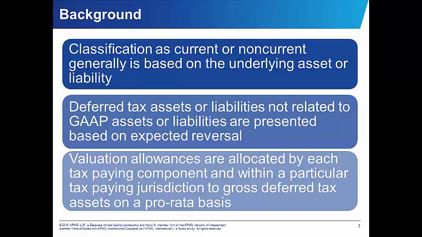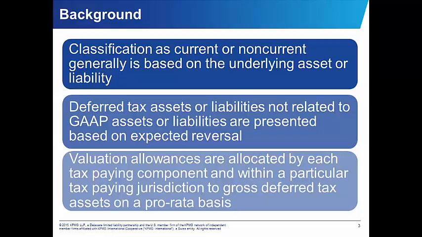In addition, if an entity required a valuation allowance, the entity was required to allocate the valuation allowance among the tax-paying jurisdictions and separate them between current and non-current deferred tax assets on a pro rata basis. Financial statement preparers told the board that complying with the guidance was just too costly.